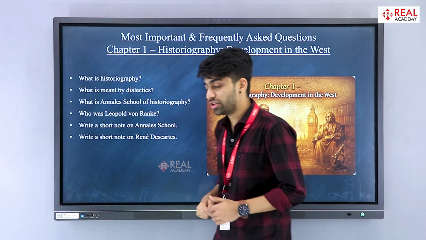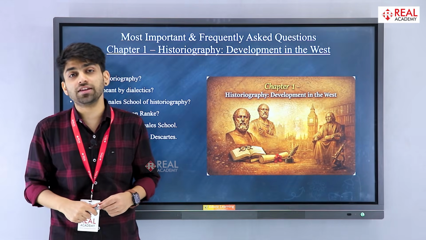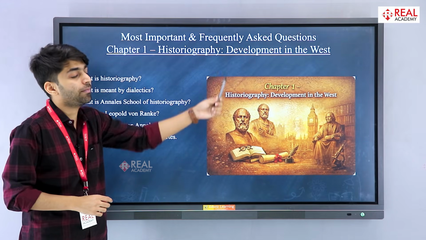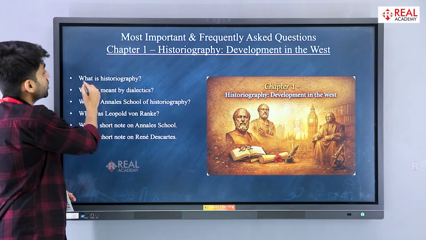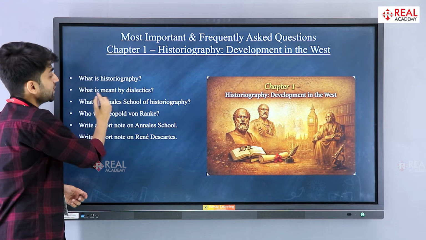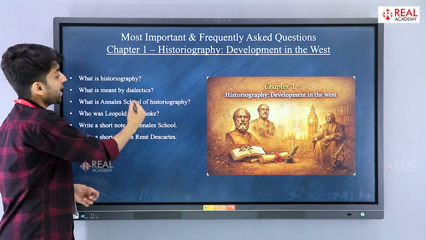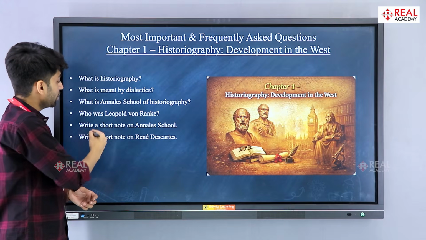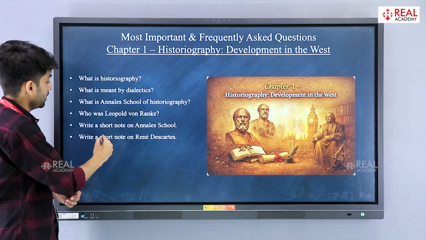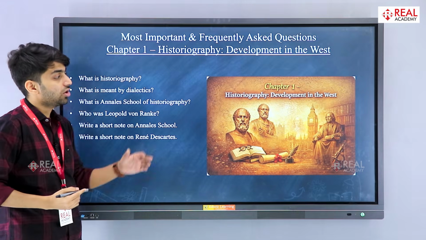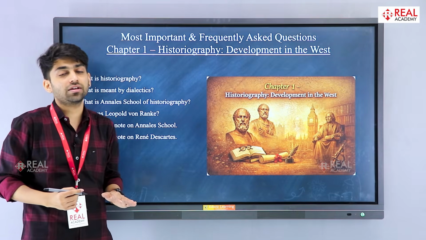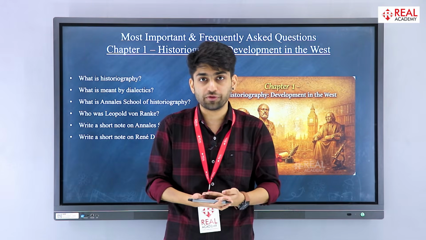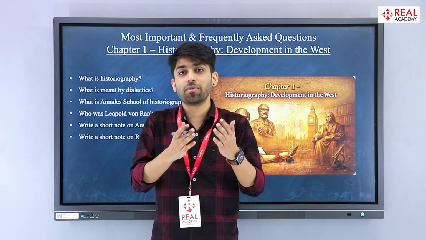So let's talk about the questions which are asked repeatedly in the board examinations. First chapter is historiography development in the West. So your questions are: what is historiography? What is meant by dialectics? What is the Annales school of historiography? Who was Leopold von Ranke? Write a short note on the Annales school. Write a short note on René Descartes. All these kinds of questions can be asked. And you need to understand which country these philosophers and historians belonged to, and what their intention about history was.